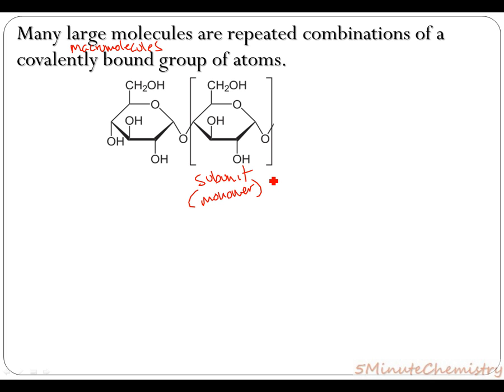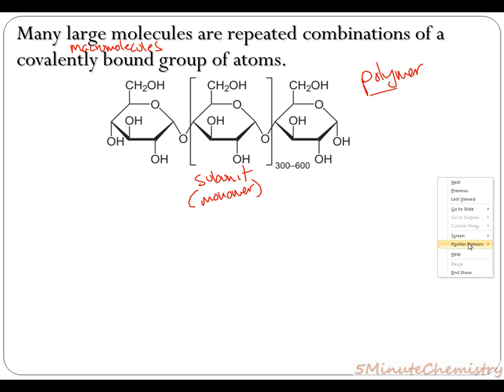We also have room there on the right side. We can add on another one of these subunits, and now we have a chain of 3 subunits. If you have more than one of the subunits, it goes from being a monomer to being called a polymer.